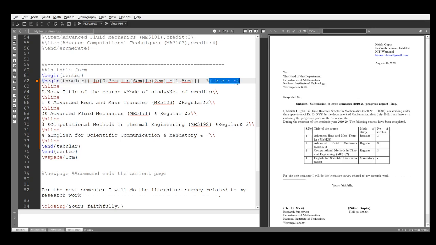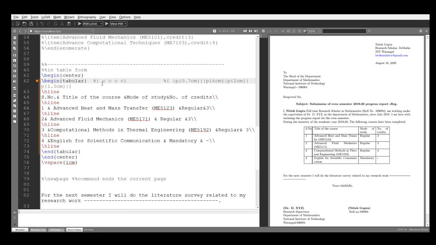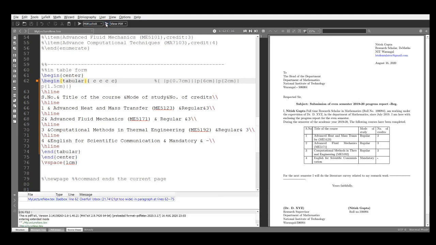First see this: in braces cccc. What does it mean? It tells LaTeX that there are columns, and that the text inside each one of them must be centered. That is the meaning. So how it works? Just take this, cut, comment. Now see this.